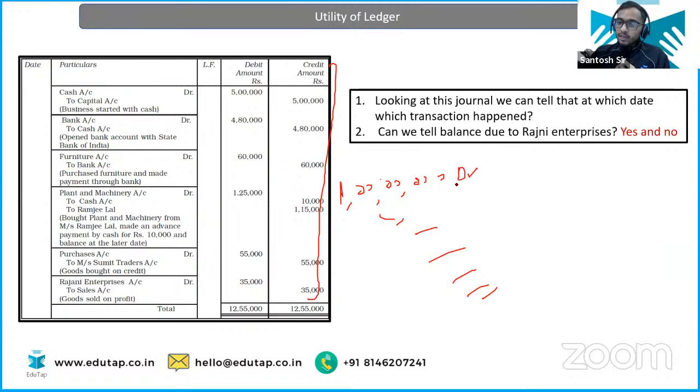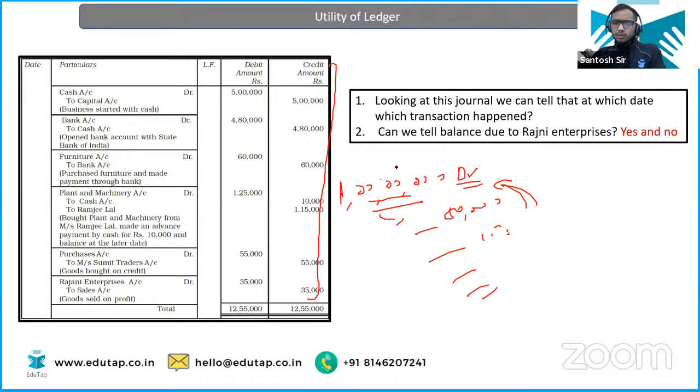So the debit amount was earlier 1 crore rupees, but now he is paying you frequently. Suppose he pays you 50,000, then 75,000. So you have to deduct all these amounts from this 1 crore. Then only you can tell me what is the final amount that he owes us on a particular date. So it will be a very cumbersome or lengthy process, isn't it? So that's the utility of the ledger. The ledger tells you the final amount that he owes us, okay? How much money a third party has to give us at a particular date, this ledger tells us directly, okay? I'll give you the example.